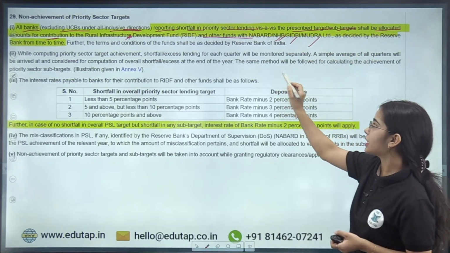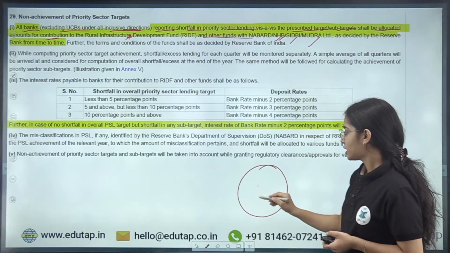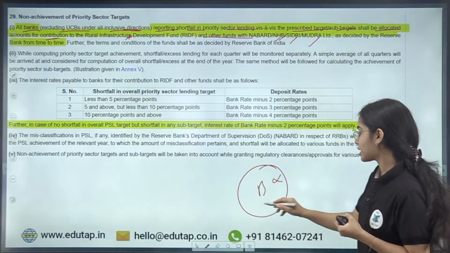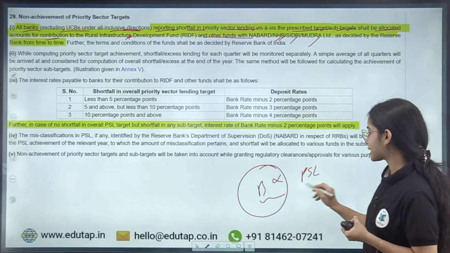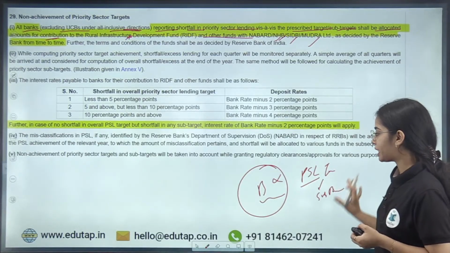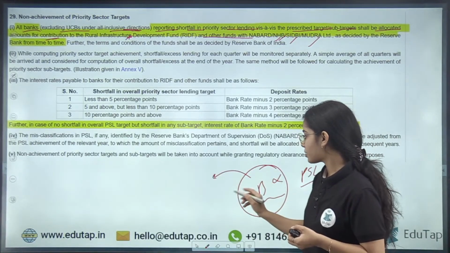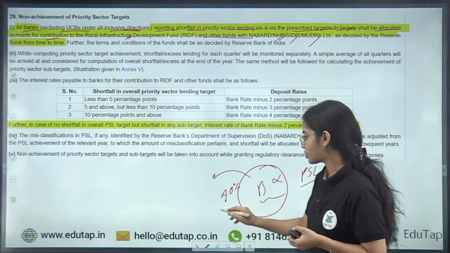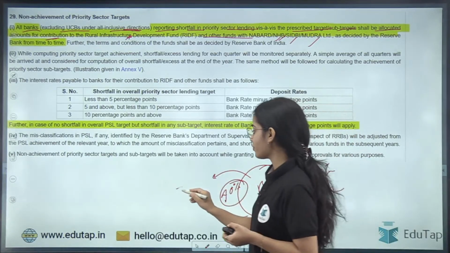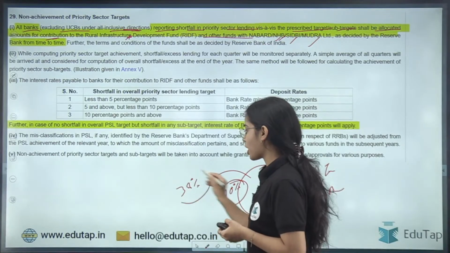Okay, so basically, if a bank is unable to complete its priority sector lending target or the sub target. So in this case, let's say the target for the bank is 40% of priority sector lending, but the bank is only able to achieve 38%.